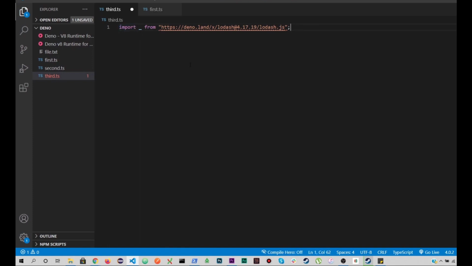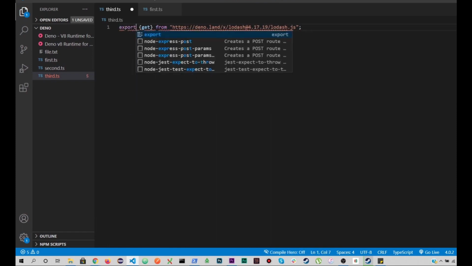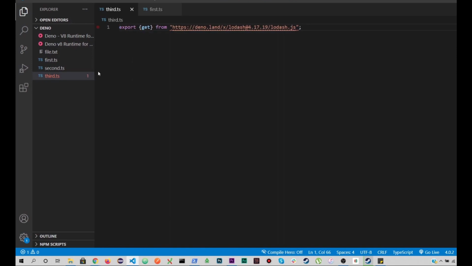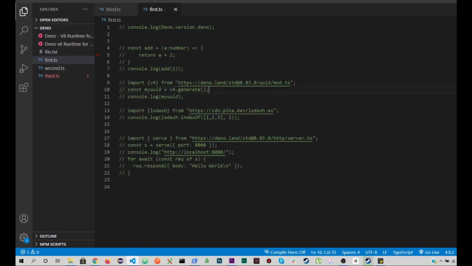So let's say if we want to export something, we want to have multiple files in Deno, how would we like to export something in it. So let's say we have this third.ts file, right? And I want to export get from it, right? There is a get function in Lodash, and I want to export it from here, right? So this is the third. Let's say I want to use it in the first TypeScript file.